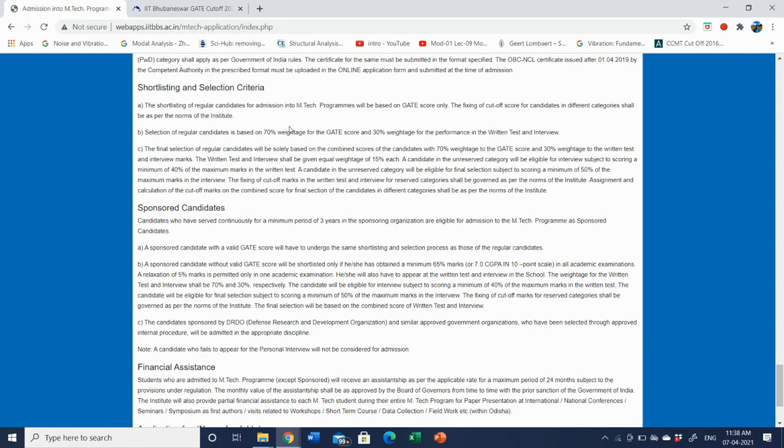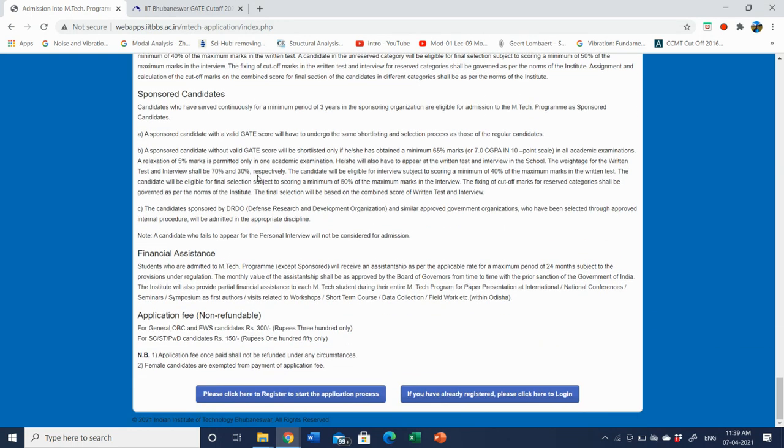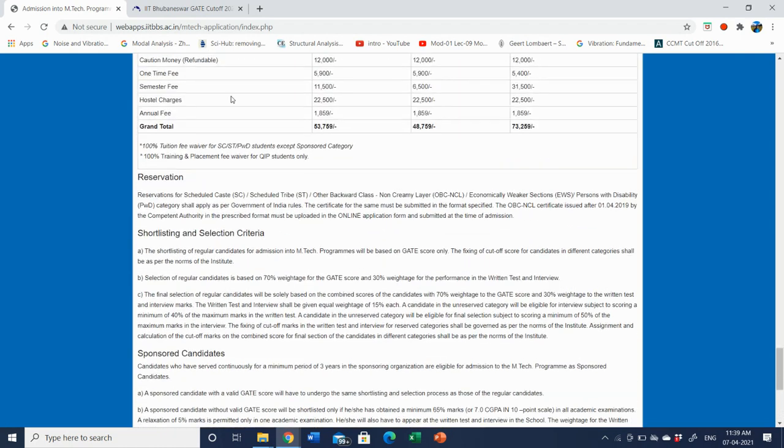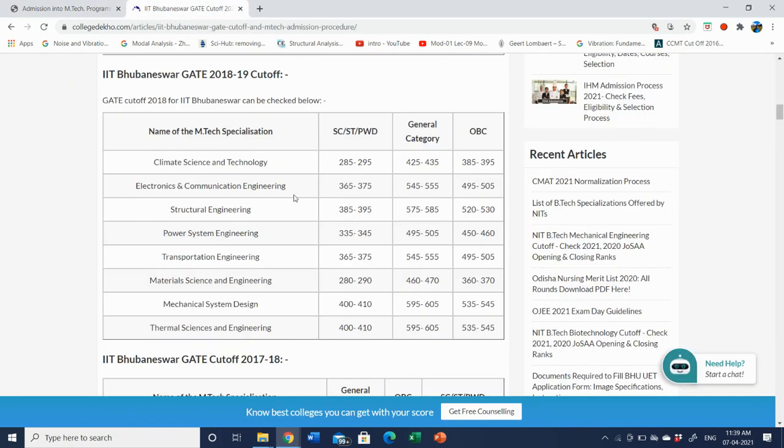That is, 70% weightage for GATE score, which is the minimum one has to provide, and 30% weightage can be given for the written test or interview. You can go through this. So IIT Bhubaneswar officially did not release any closing rank or score for previous years.